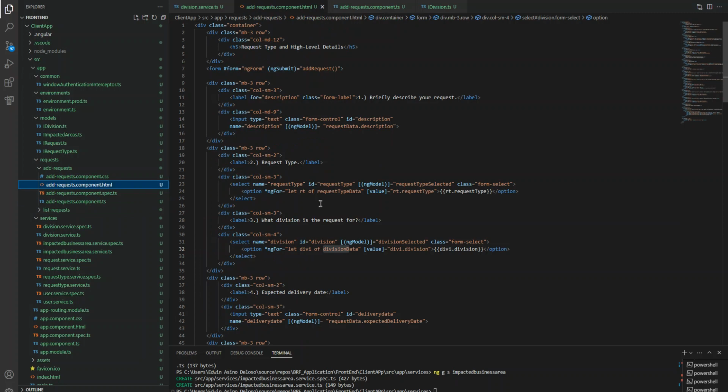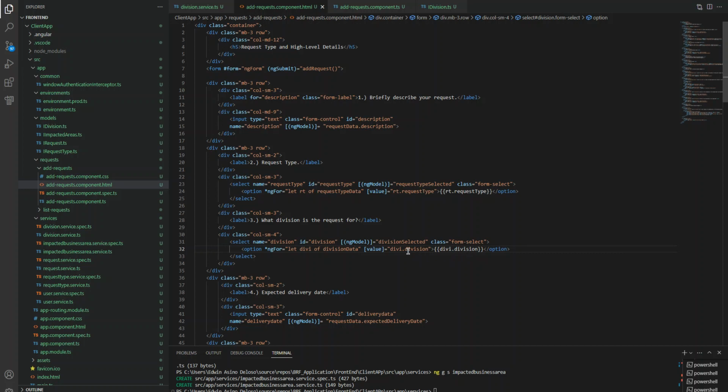Once it's loaded, this is the HTML. It just looks like, let db of division data. This division data comes from our web API, and then it will loop here and give a drop down. And the value, guys, you can either use the ID or the division description.